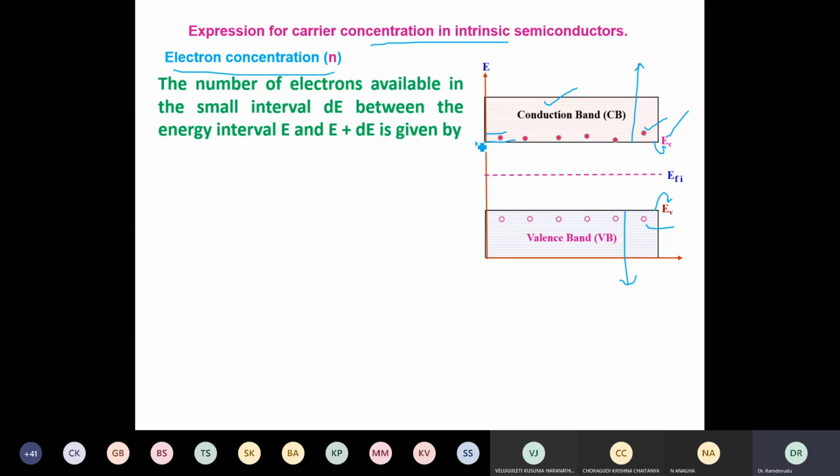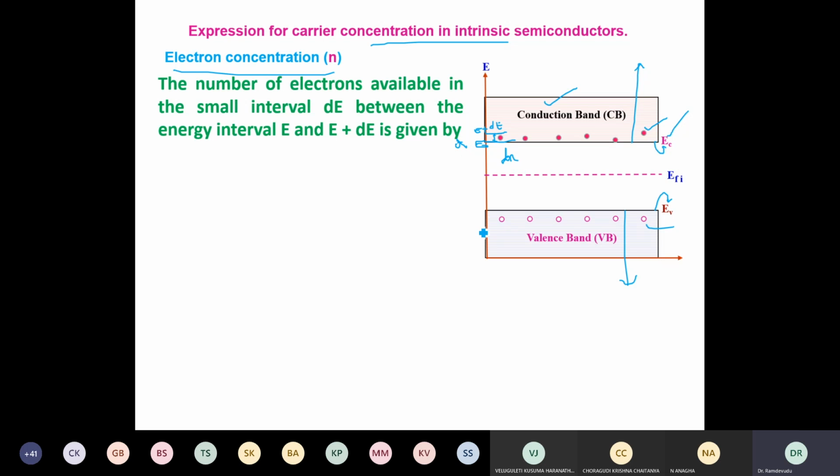I call this E, and this E plus dE. Suppose the number of electrons in this gap is dn, a small number of electrons.